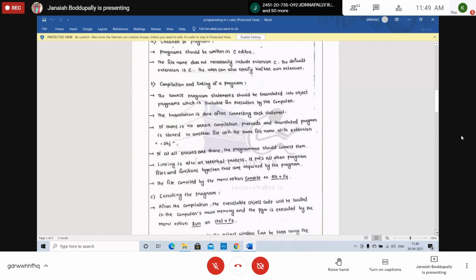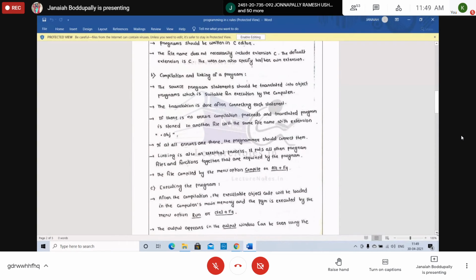Next, how to compile and how to link the C program. Compilation. The source program: what is source code? Source code means the human understandable code you have written, just like A equal to 10, B equal to 7, C equal to A plus B, print C. You have written some statements, not in exact C language syntax, but human understandable code. Those codes you have written are called source code. Any source code.